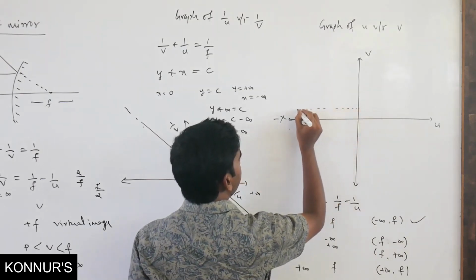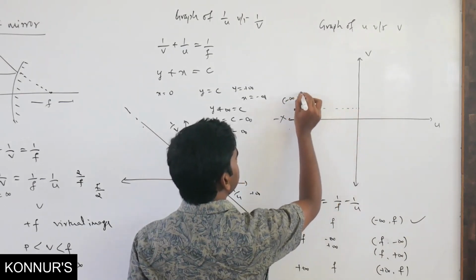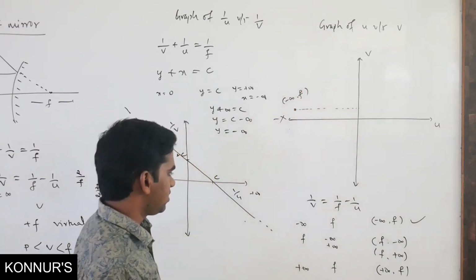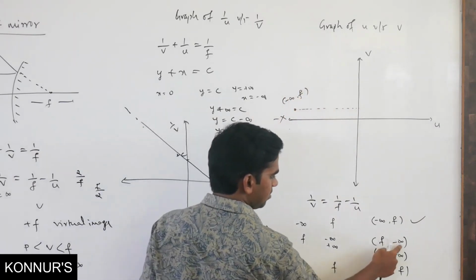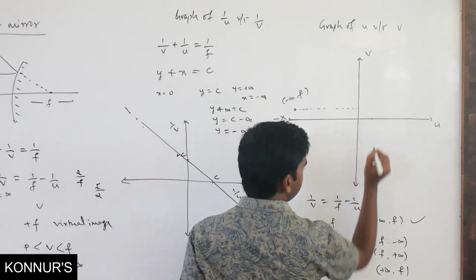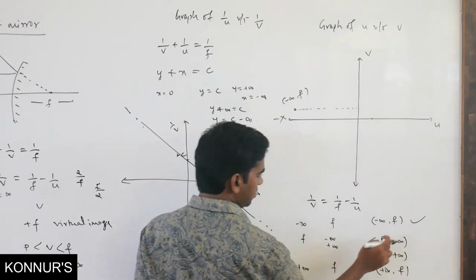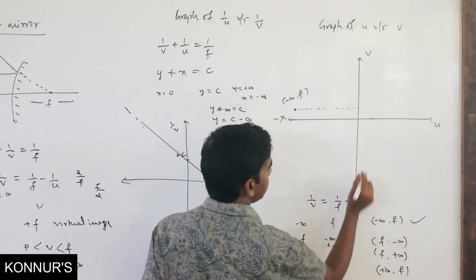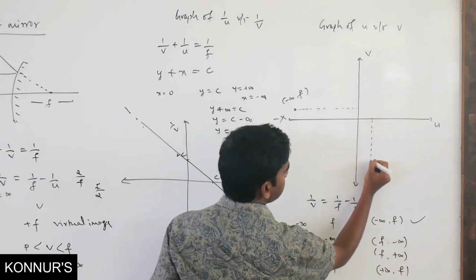Next is plus f comma minus infinity. X is plus f, I will take this as plus f, and y is minus infinity, means v is minus infinity, so it will come somewhere here.